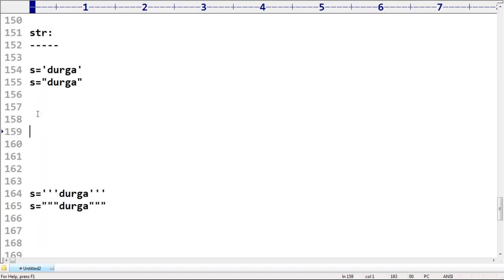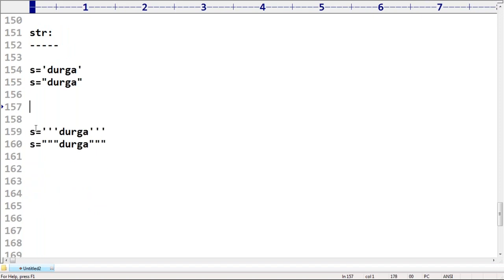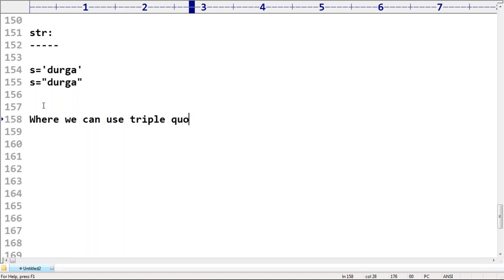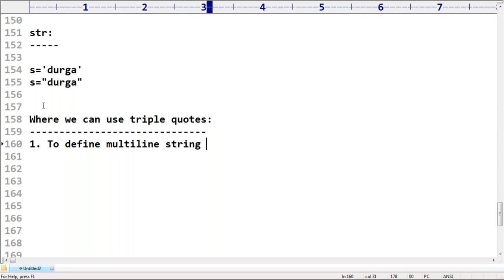Second one: when will we go for the triple quotes style? There are two reasons, two places where we can use triple quote symbols. One place is to define multi-line string literals.